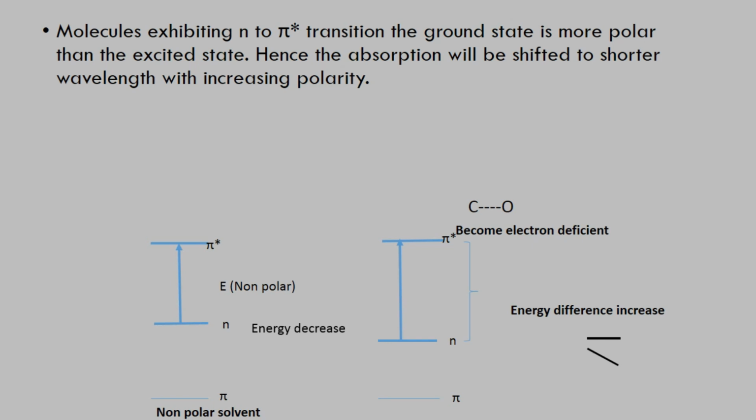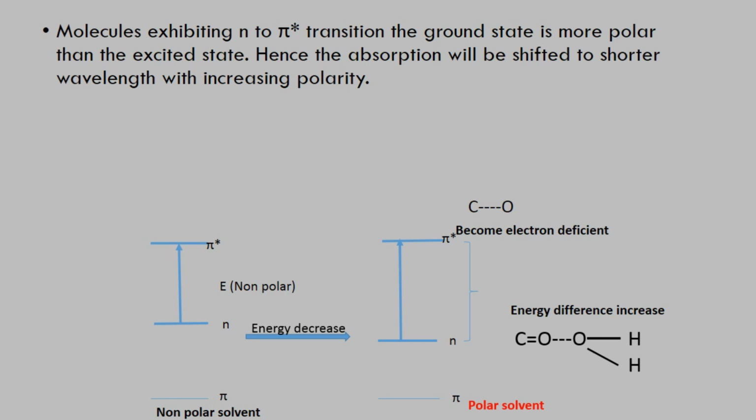But if we are talking about the polar solvent, then we studied already that a polar solvent can easily form hydrogen bonds with the solute molecule, and the same thing happens here. If we are taking some carbonyl derivative just like acetone, once it reacts with the polar solvent, it forms a hydrogen bond, and due to that its stability increases, and because the stability increases, the energy decreases in the ground state.